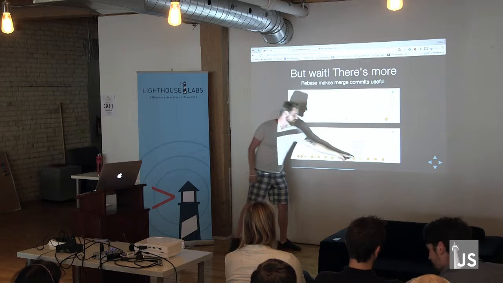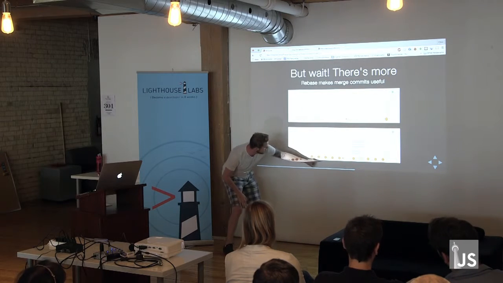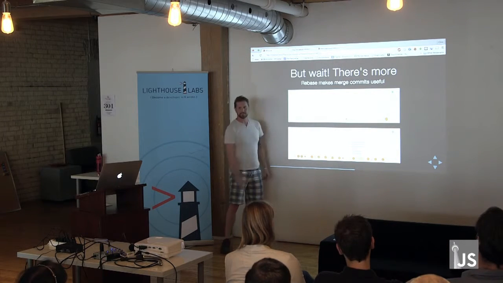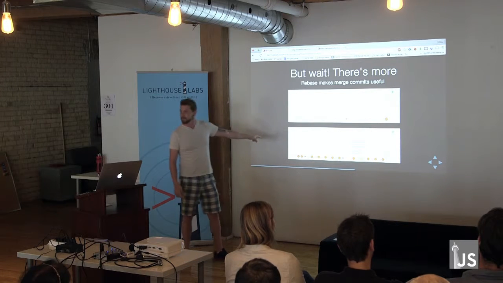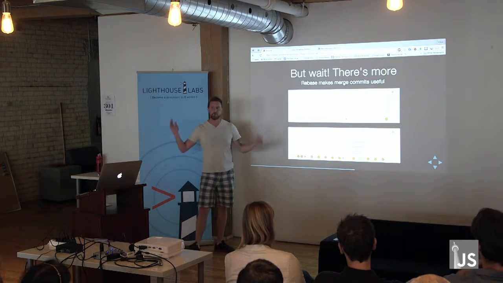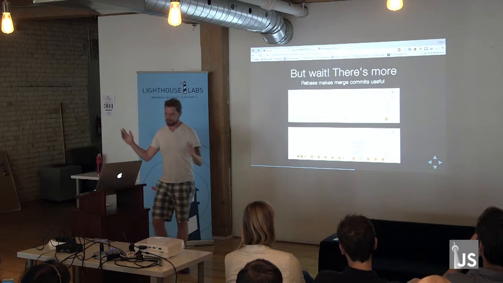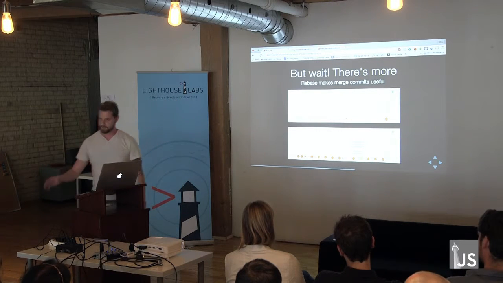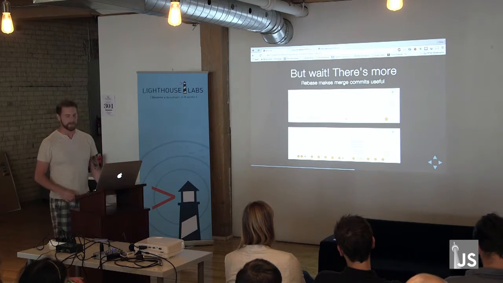So when I hover over it, all of these dark commits that are on that branch are useless. These merge commits mean nothing because they're just an arbitrary point in time when a developer decided to update their branch so that they can maybe merge it in at some other point in time.